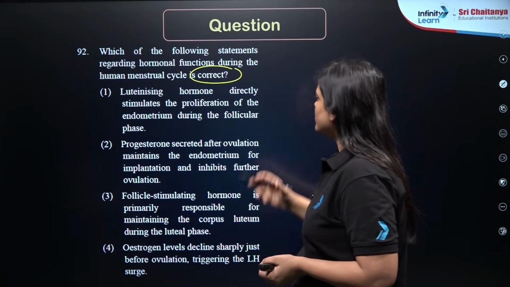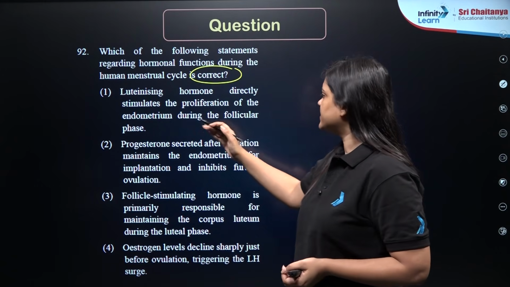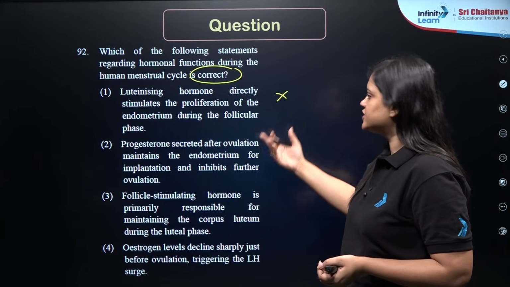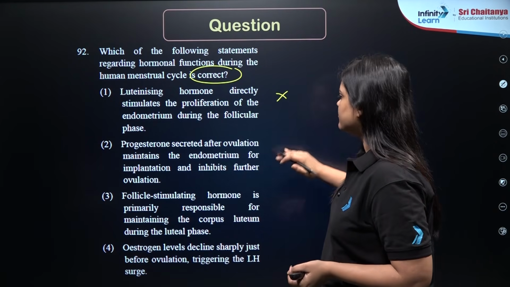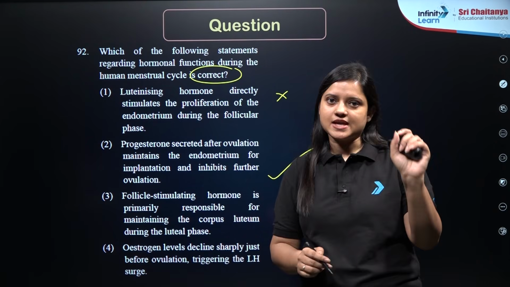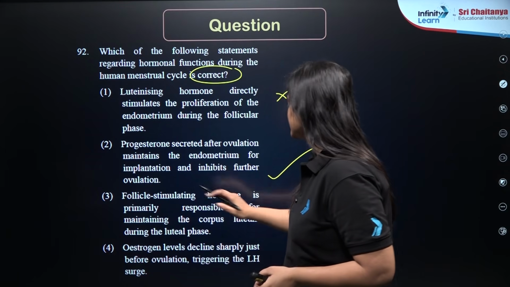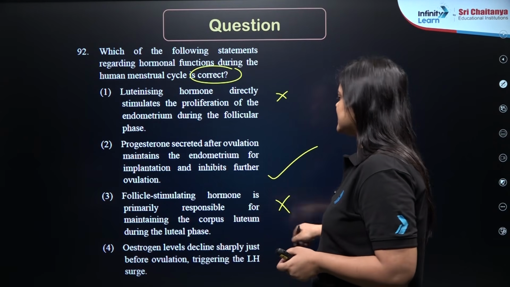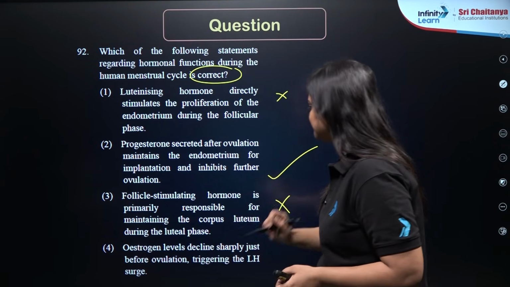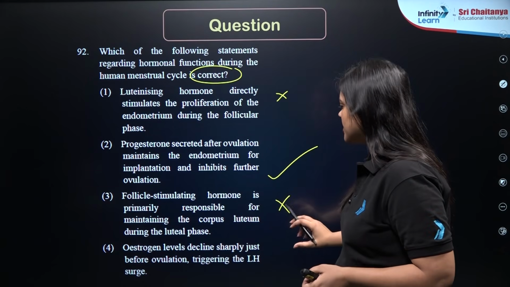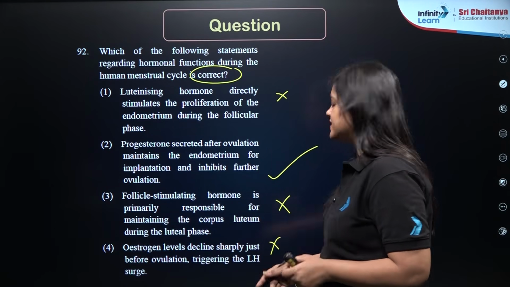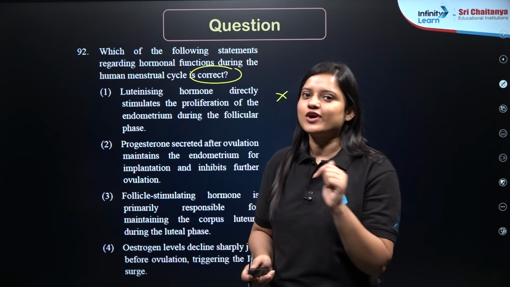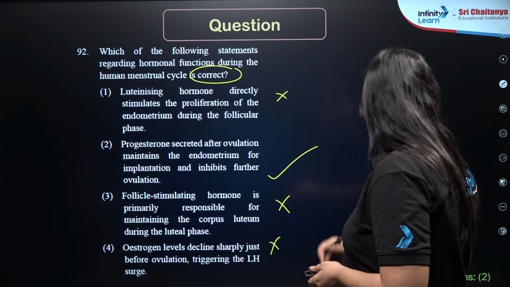Now, luteinizing hormone directly stimulates the proliferation of the endometrium during the follicular phase, which is wrong. Progesterone secreted after ovulation maintains the endometrium for implantation and inhibits further ovulation. That is absolutely true. Follicle stimulating hormone is primarily responsible for maintaining the corpus luteum during the luteal phase. So this is LH that maintains the corpus luteum. Estrogen levels decline sharply just before ovulation. Remember that for ovulation, LH is responsible, and FSH and estrogen levels should also be high. So the correct answer should be 2 or B.